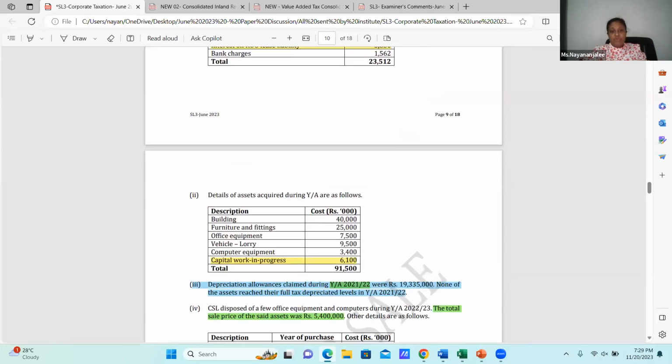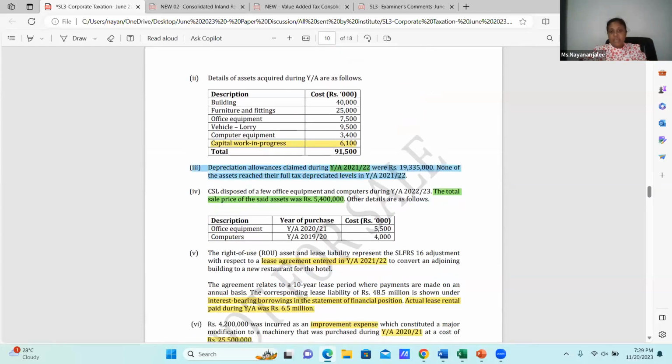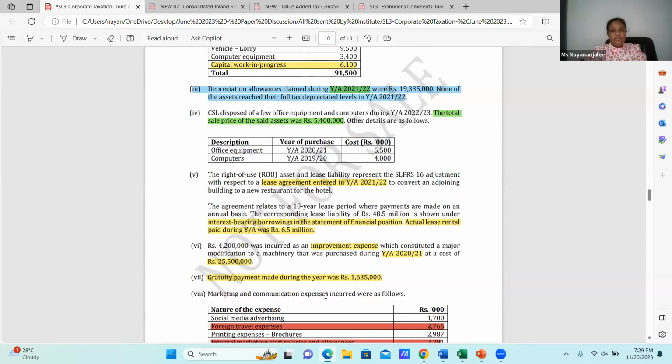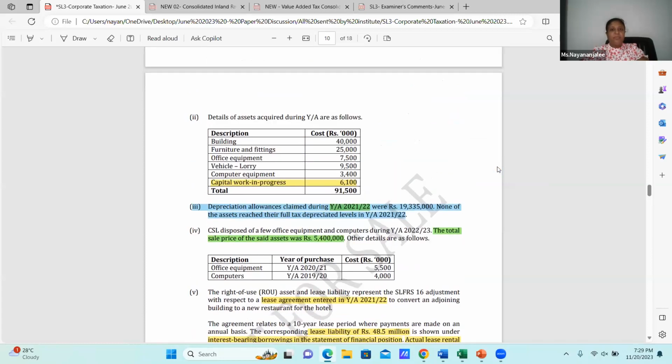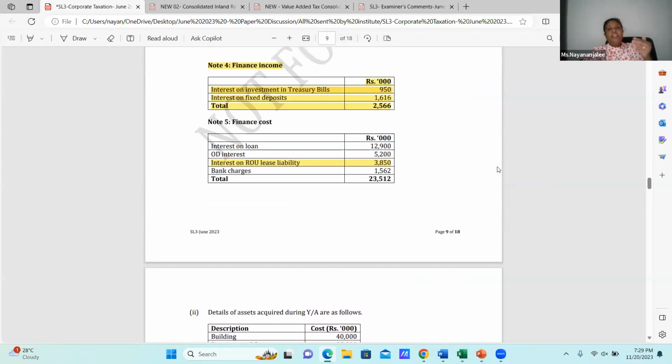Then we need to go for that adjustment, which is ROUA. In the ROUA, it has given the liability under ROUA, the lease liability of 48.5 million. This 48.5 million should be removed from the total loans given in the statement of financial position, because we have an overdraft, a long-term loan and a short-term loan.